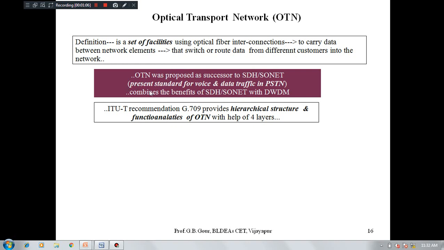So OTN is basically an advanced version of SDH or SONET, synchronous digital hierarchy or synchronous optical network. The present standard for voice and data traffic in the public switched telecommunication network combines both SDH/SONET with DWDM, that is dense wavelength division multiplexing. We have discussed dense and coarse wavelength division multiplexing in the last module. So the PSTN's functioning is based on SDH, SONET and dense wavelength division multiplexing technique.